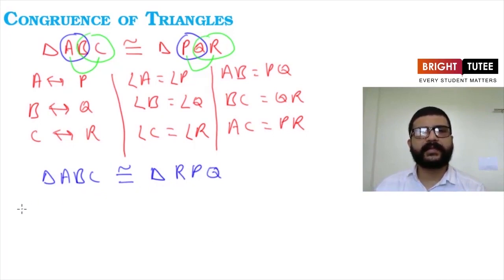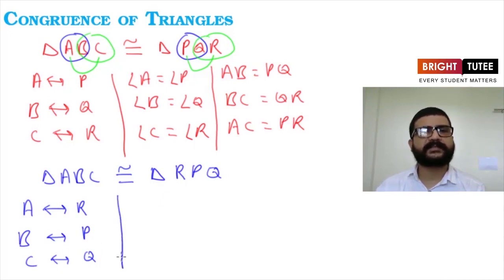Now what we can see from here, A is corresponding to R and B is corresponding to P and C is corresponding to Q. So these are the corresponding vertices, and corresponding angles will be angle A is equal to angle R, angle B is equal to angle P, angle C is equal to angle Q.